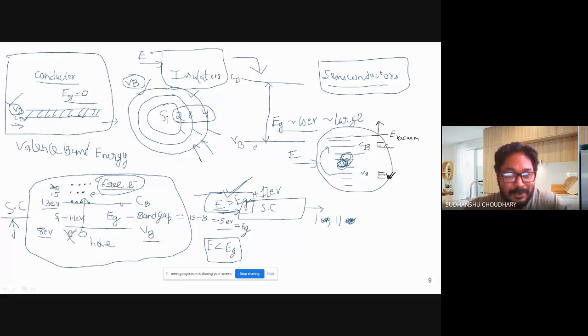And in fact, this is not the band structure. So let us not confuse ourselves with the band structure and energy band, right? This is the energy band diagram, or maybe energy bands itself, okay? And this should not be related to the band structure. Band structure is different, right?